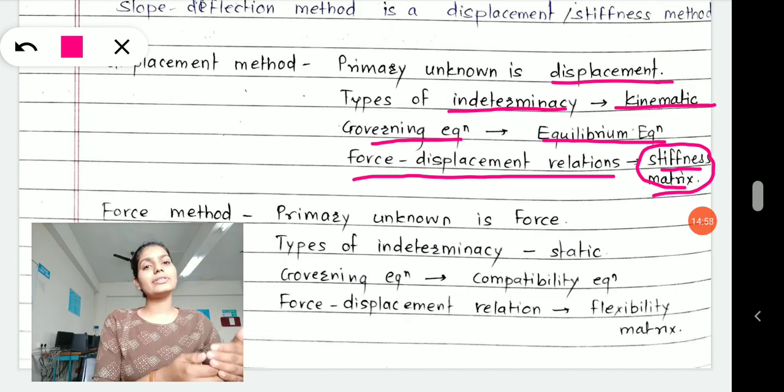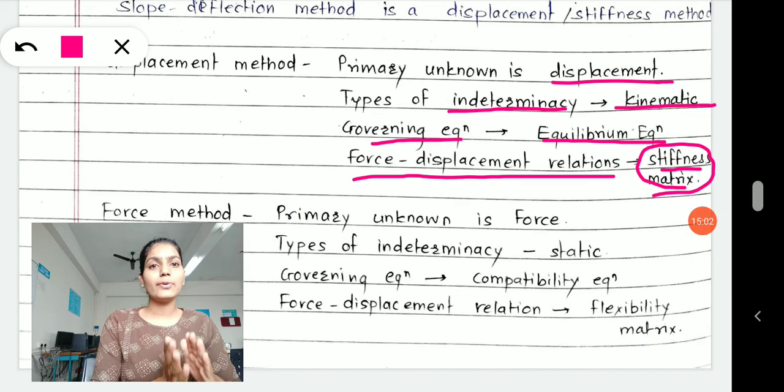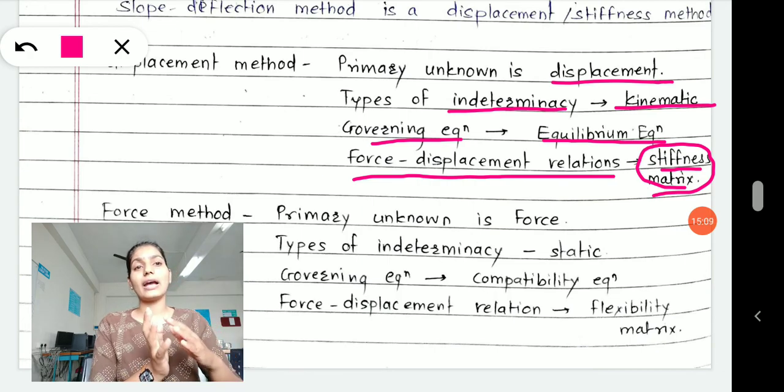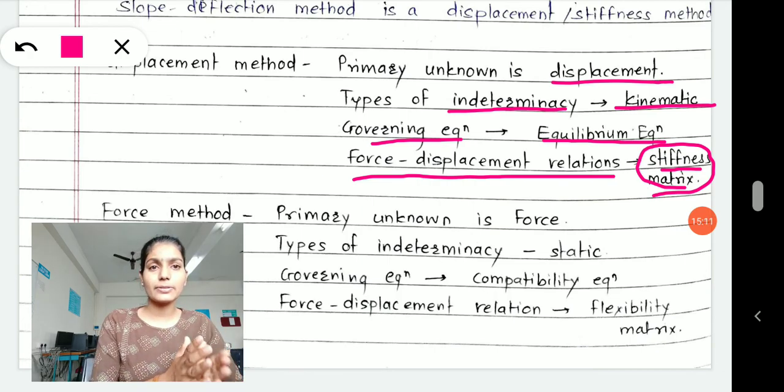And the governing equations here are the equilibrium equations and the force displacement relationship, which is represented by the stiffness matrix.